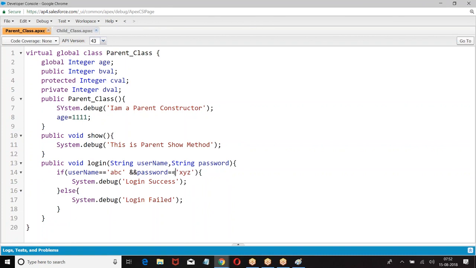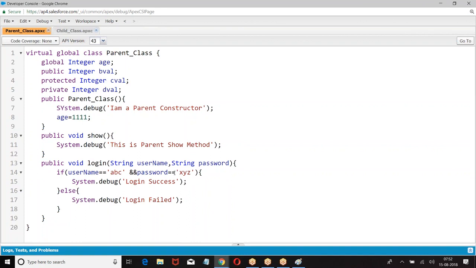But according to my requirement, whatever method is defined in the parent class is not suitable to me. You say already there is a method in the parent class, you cannot define. But when it is not suitable, allow me to define my own.